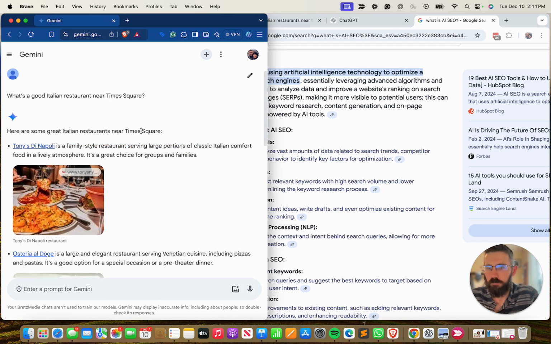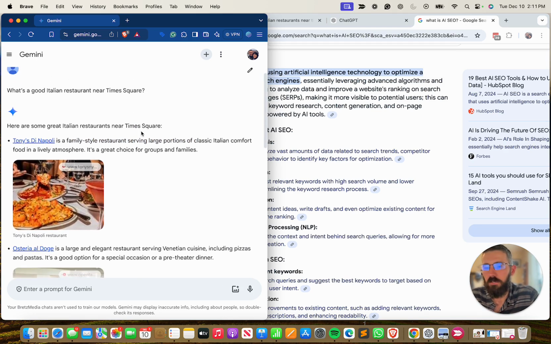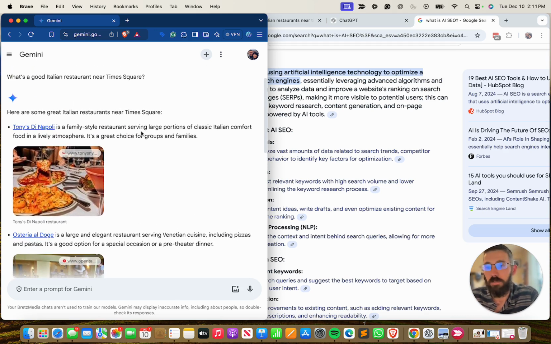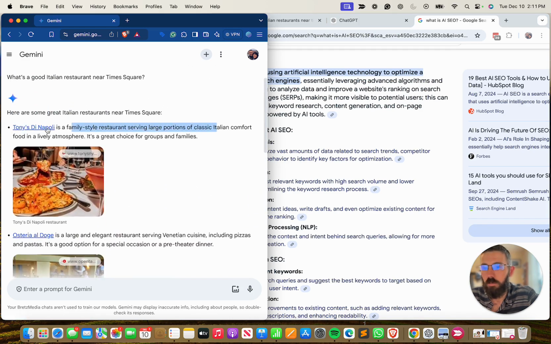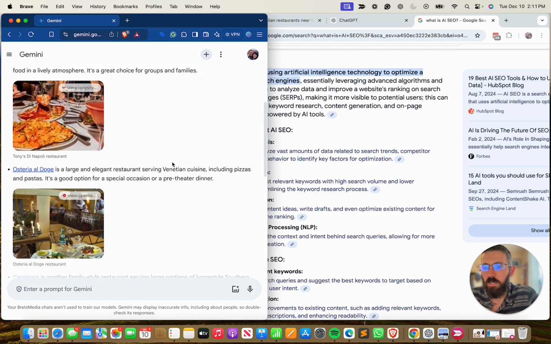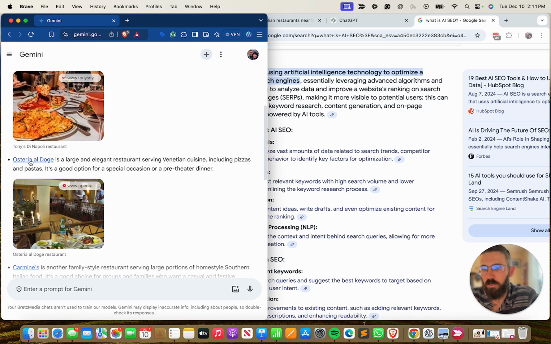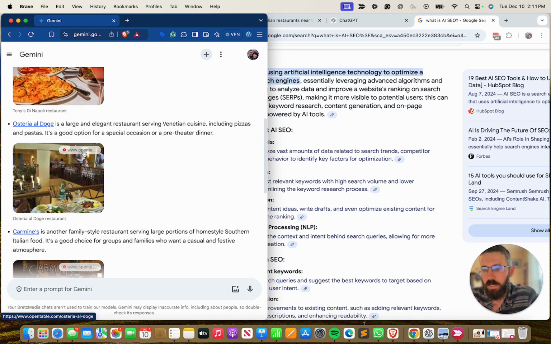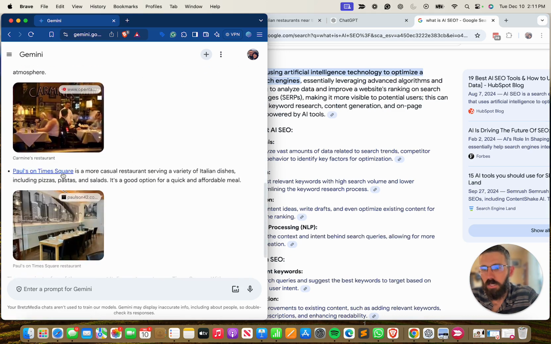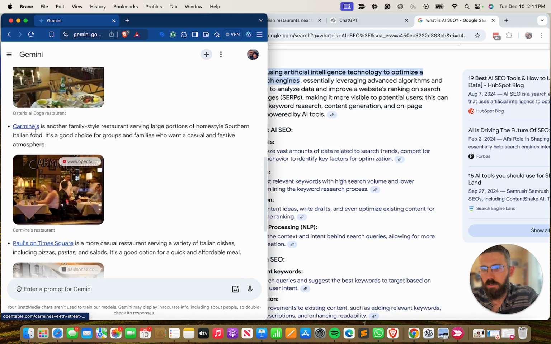You can see that, again, it gives us, instead of just a list of results, I guess this is a list of results, but instead of just a list of links, it's giving us images for each of the restaurants here. It's giving us a little overview of the restaurant, and then we have a link to the actual website itself. One thing to note, just as I'm looking through this, it's linking to the website here, to the website there. This image is from OpenTable. This image is from OpenTable. This Carmine's is not to the home page, but this is to a specific location page.